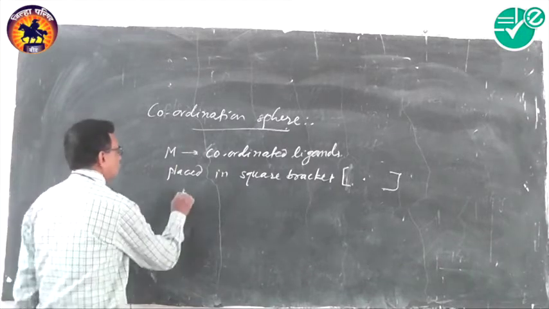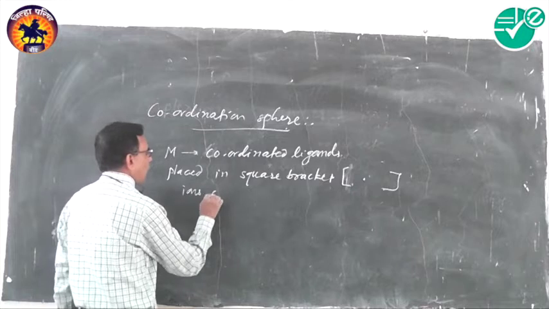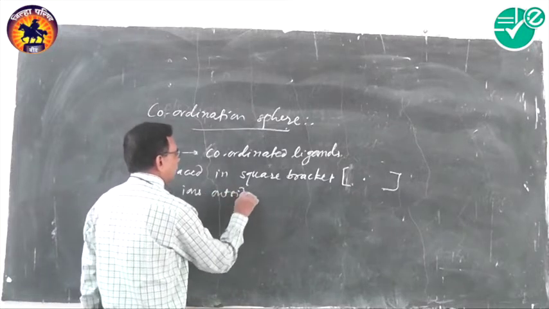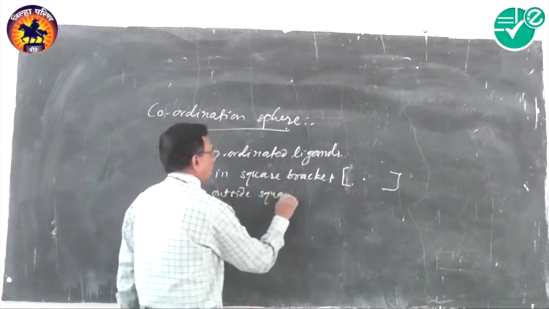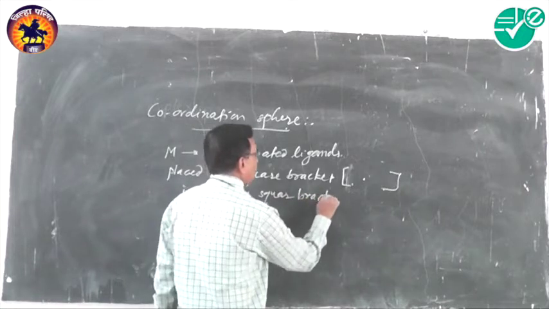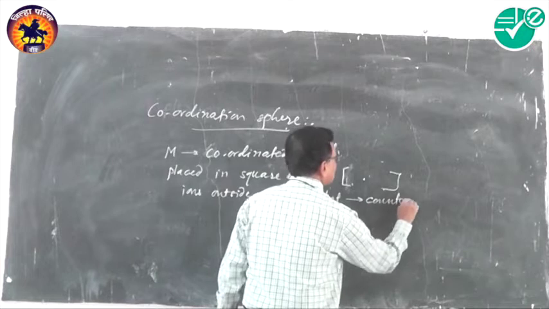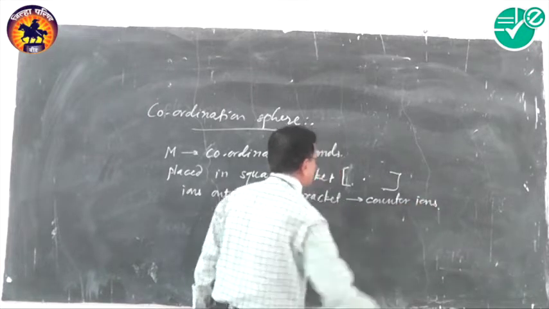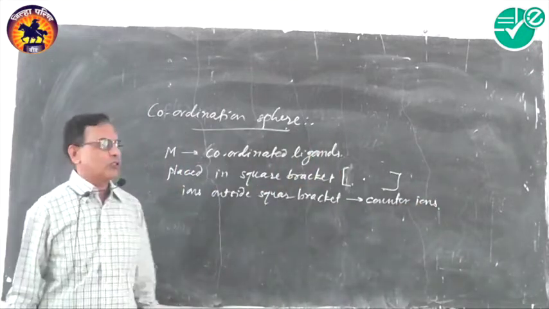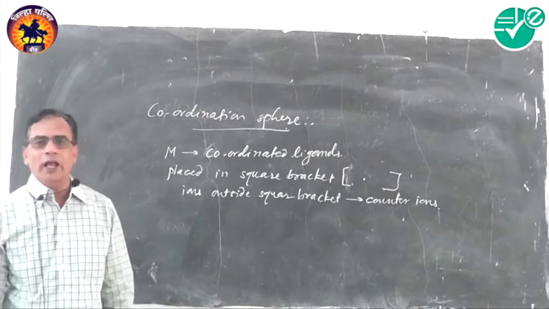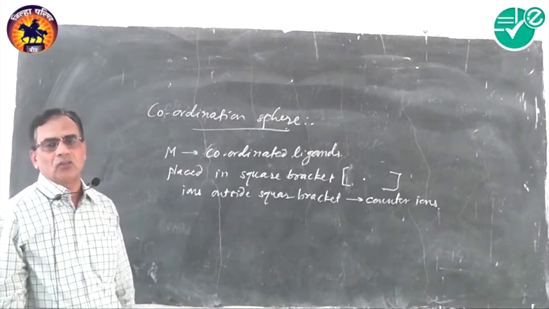And the ions outside the square bracket are known as counter ions.